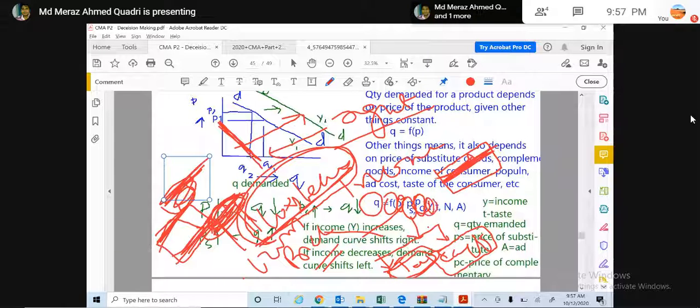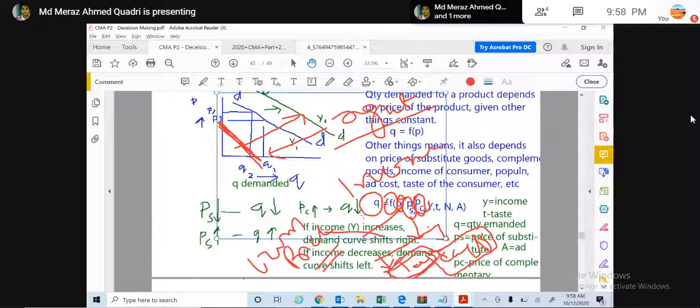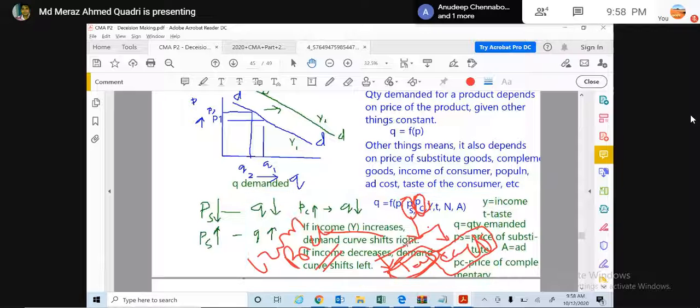Y stands for income of the consumer. T stands for taste of the consumer. A stands for advertisement. And N, so it is a function of different factors.